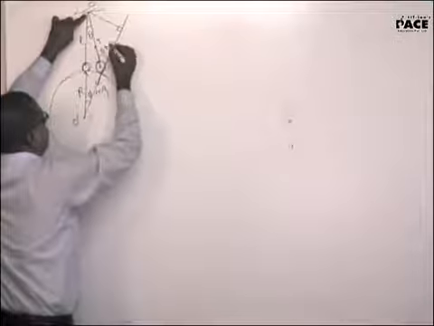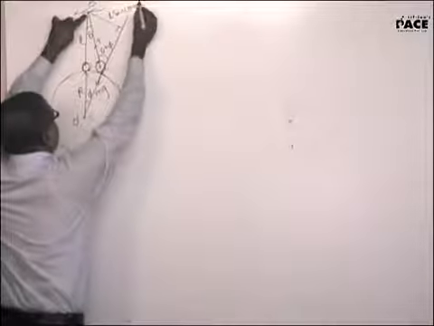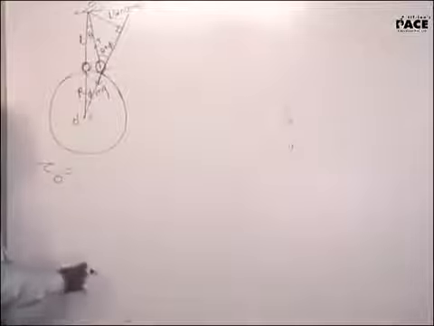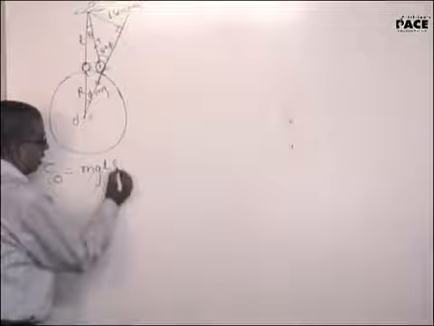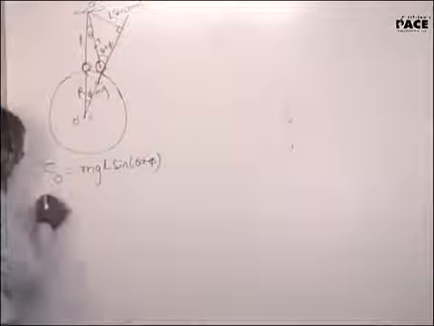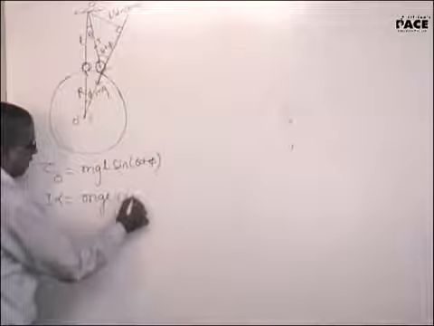This angle will be theta plus phi. This will become L sin(theta plus phi). Is everybody convinced? Yes, sir. So torque about O will be mg into L sin(theta plus phi).